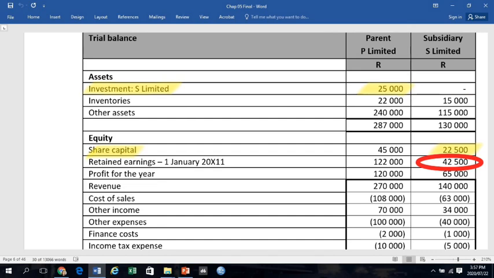And it's important to note that that represents the opening balance retained earnings. The reason for that is that the profit and loss items are still also included in the trial balance, meaning that it is not closed off to retained earnings. Other amounts that we're going to use later on: the profit for the year of the subsidiary on the trial balance is 65,000 Rand. And then it also provides you with a breakdown of the profit number of both the subsidiary and the parent company.